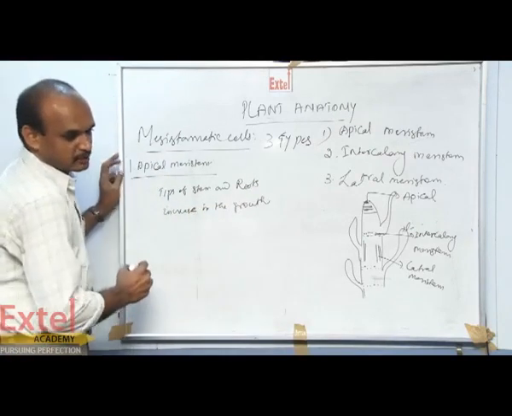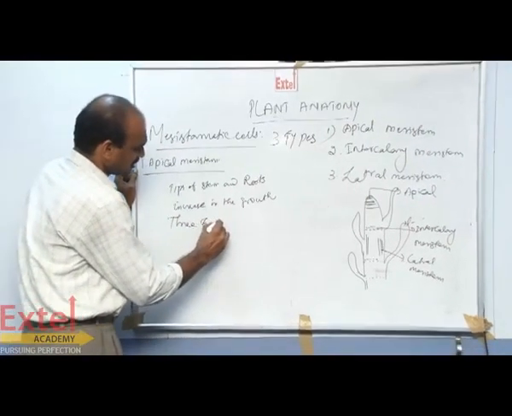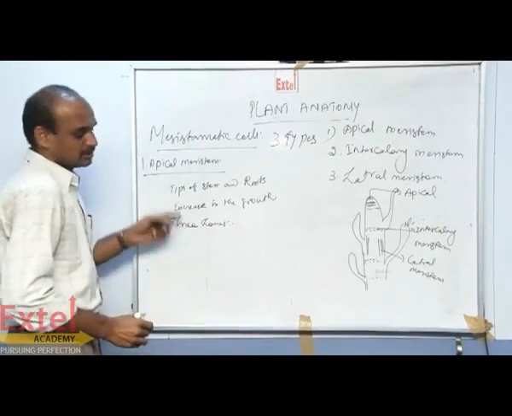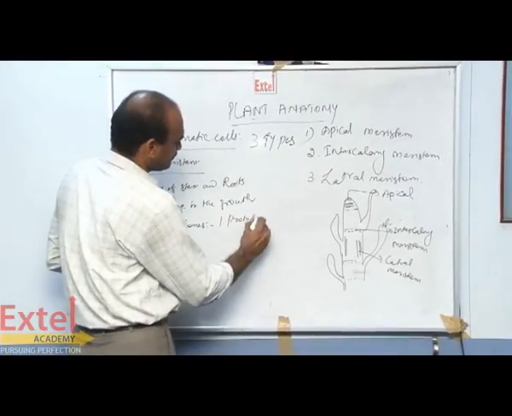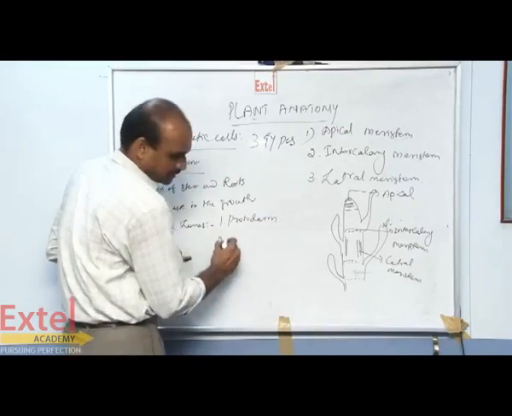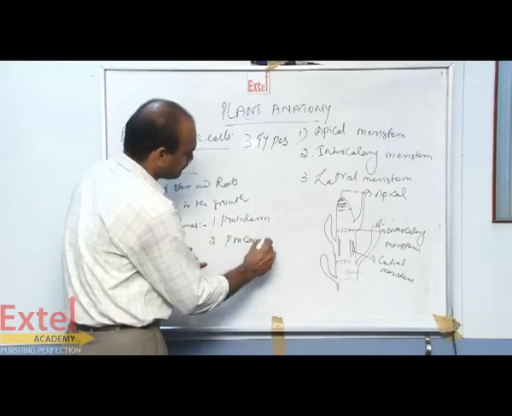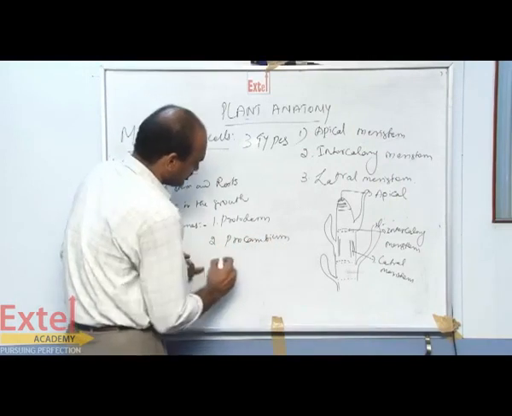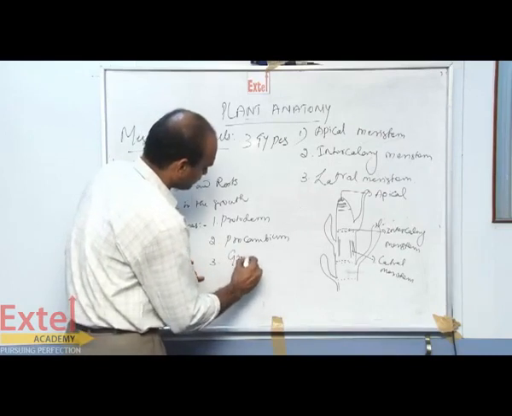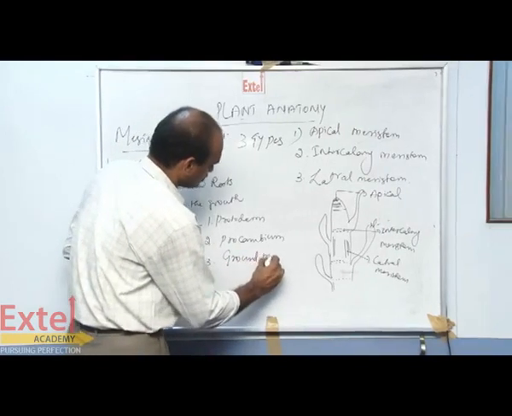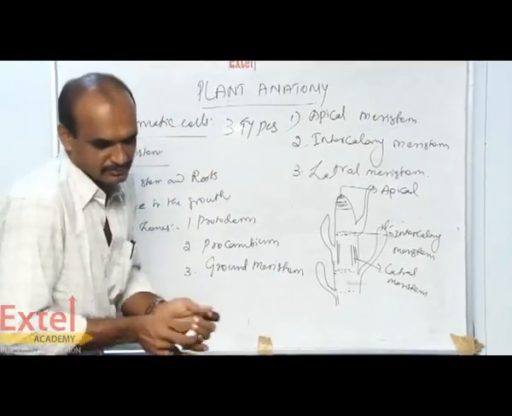Then it produces 3 zones. It is divided into 3 zones. The first zone is protoderm. The second zone is procambium. The third zone is ground meristem.